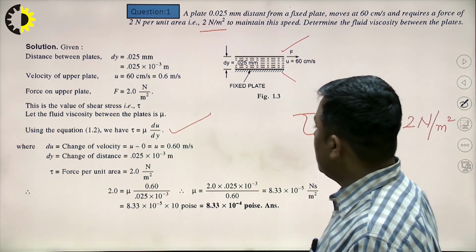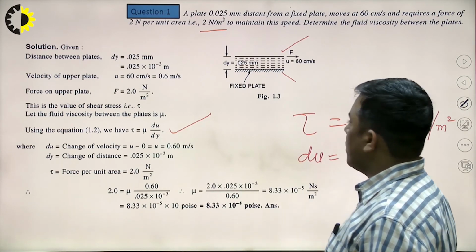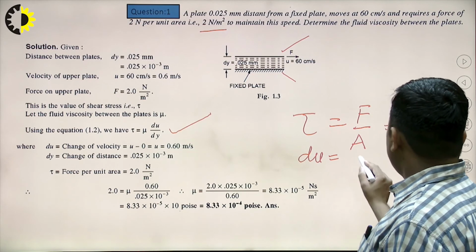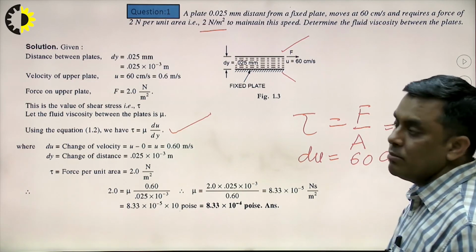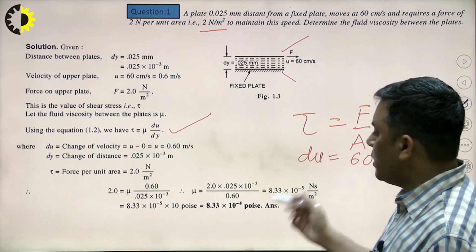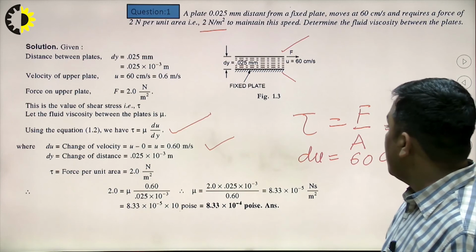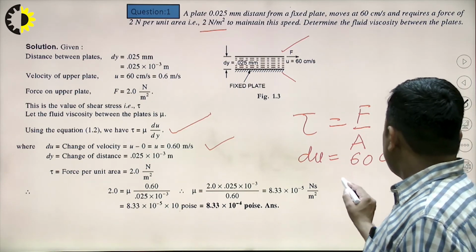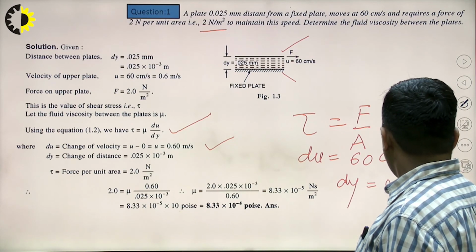Du is the change in velocity, from stationary to moving plate, 60 centimeter per second, which we convert into meter per second, so it will be 0.60 meter per second. Then dy, the distance between moving and fixed plate, is 0.025 millimeter.